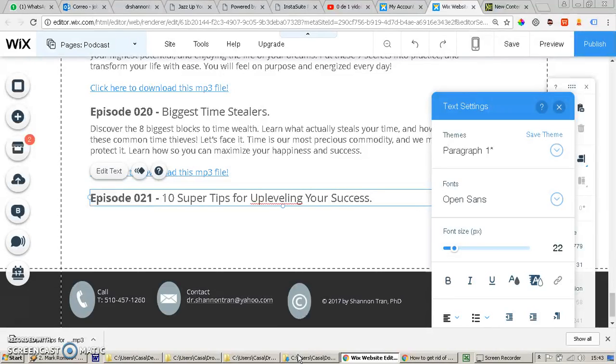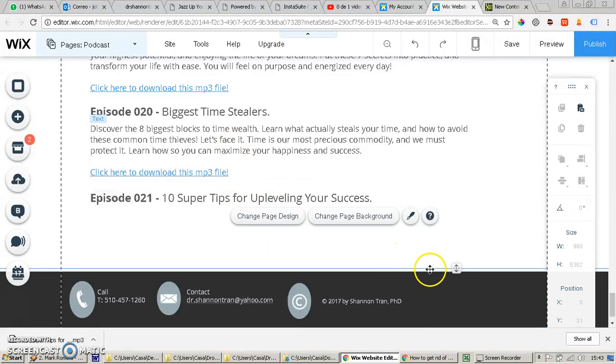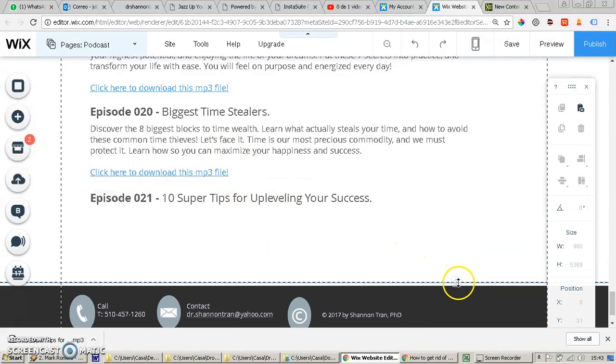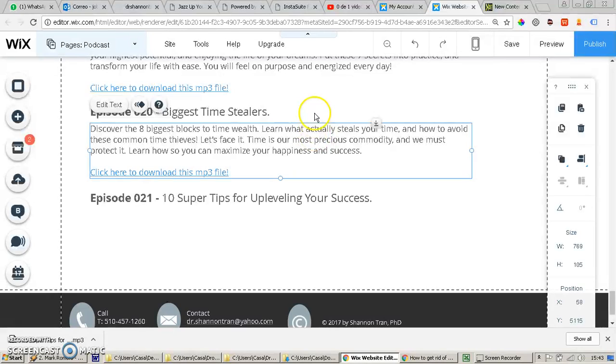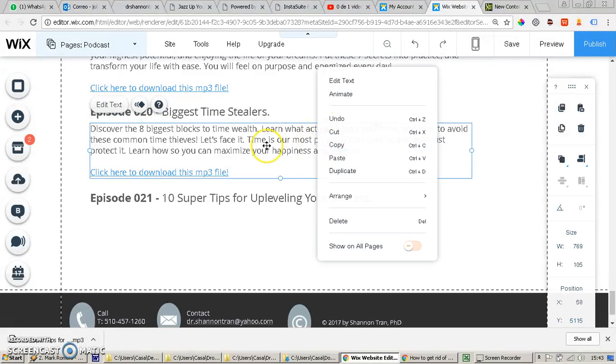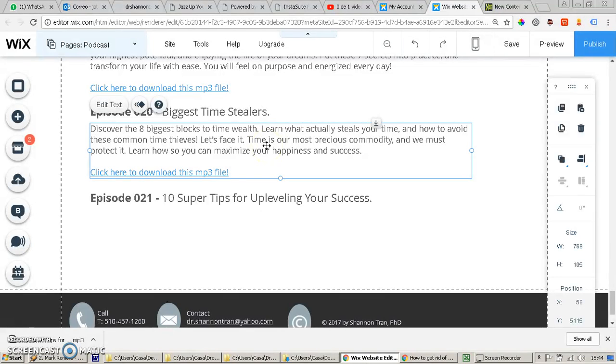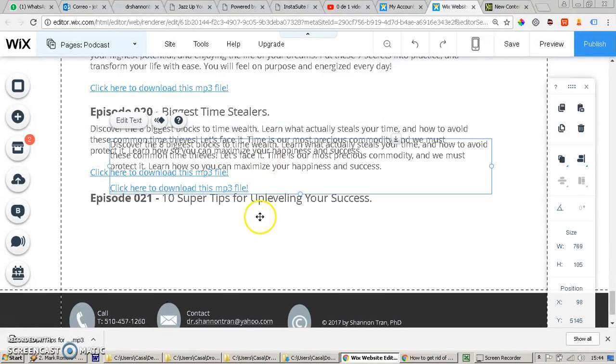Here is another space, so you erase this. 10 tips for up leveling your success. Okay, so then I see that you need a little bit more space. You use these arrows to put more space, and then you copy this part. I don't use the right click of the mouse. I put Ctrl C, it's copy paste, and then copy paste.